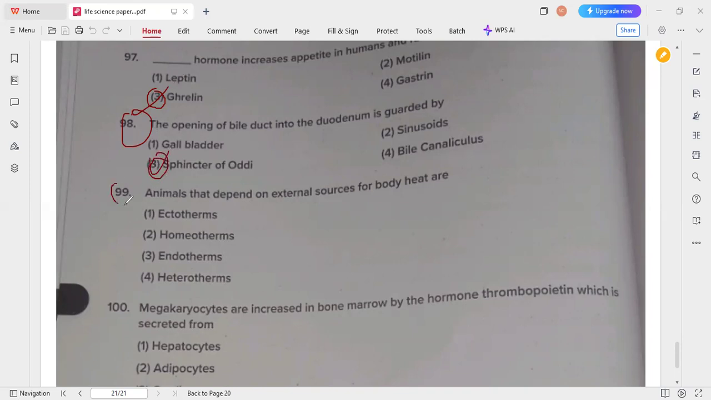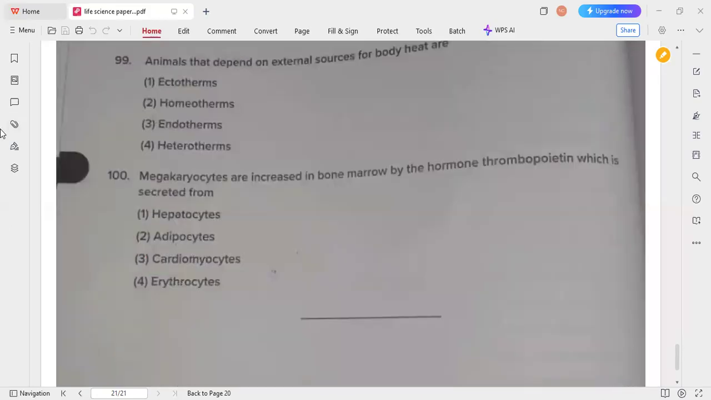Next one, animals that depend on external sources for body heat are called ectotherms. External source, that is ectotherms. Internal source means endotherms. Endo, internal; ecto, external. So option 1 is the correct answer for this 99 question. Now the last question, we are at the end of this video. Megakaryocytes are increased in bone marrow by the hormone thrombopoietin, which is secreted from the liver cells, that is hepatocytes. So option 1 is the correct answer for this question.